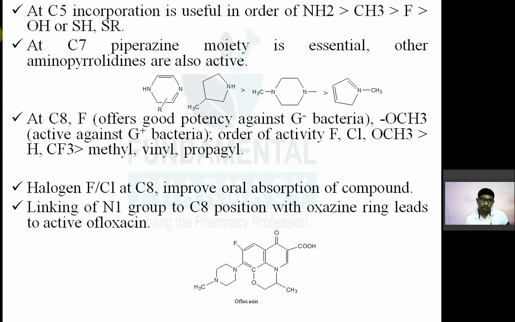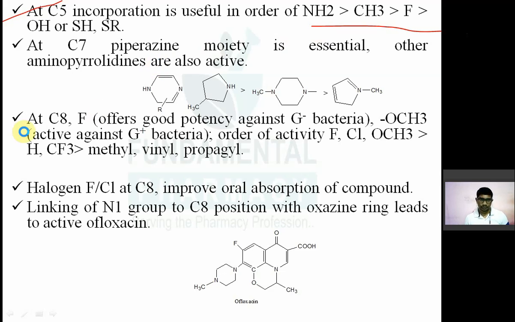If you incorporate other substitutions like amino, methyl, chlorine, hydroxyl, sulfhydryl or ether groups at C5, incorporation is useful, so that compound is useful. Carbon number 5 के ऊपर आप ये ऐड कर सकते हो, जैसे NH2, CH3, chlorine, OH, SH, SR. So NH2 is more active than CH3, then chlorine, hydroxyl or sulfhydryl or thiol.